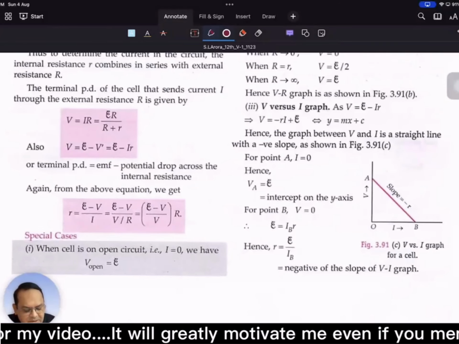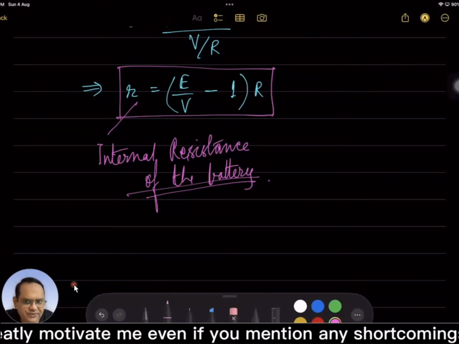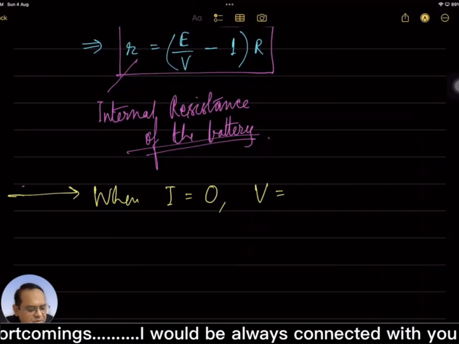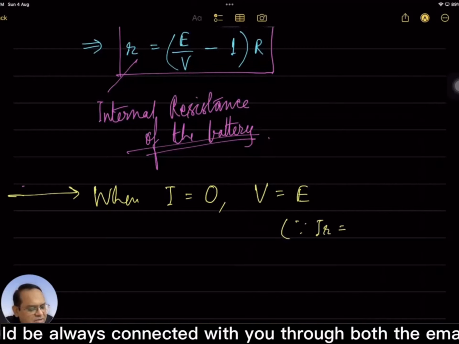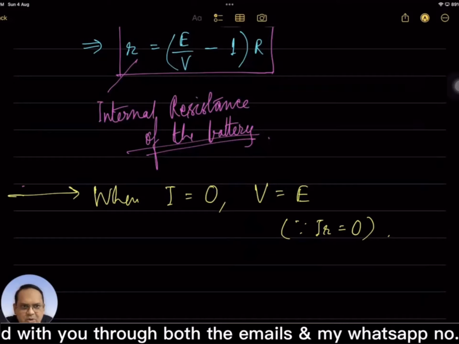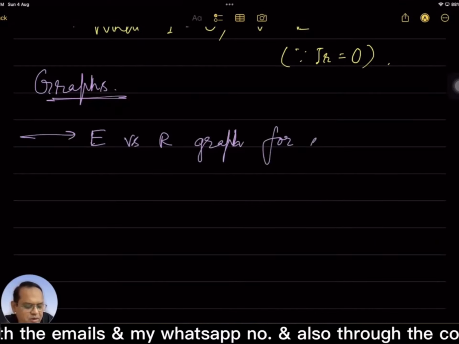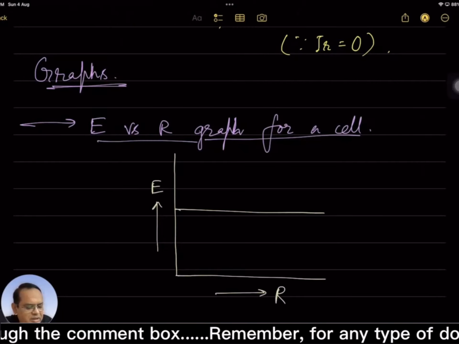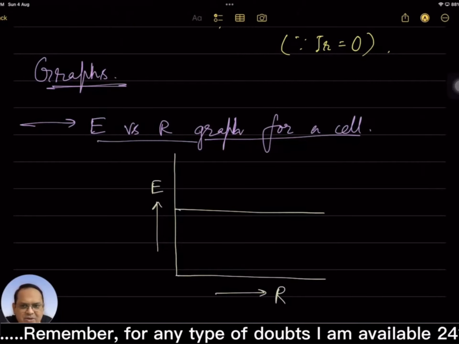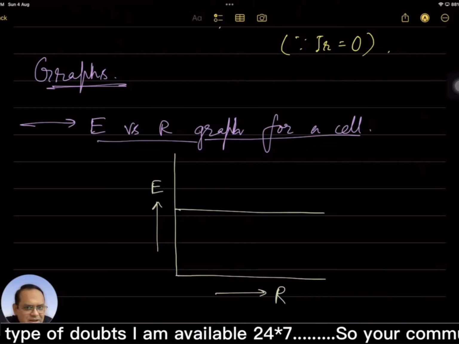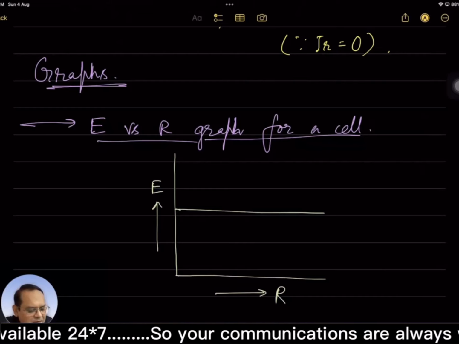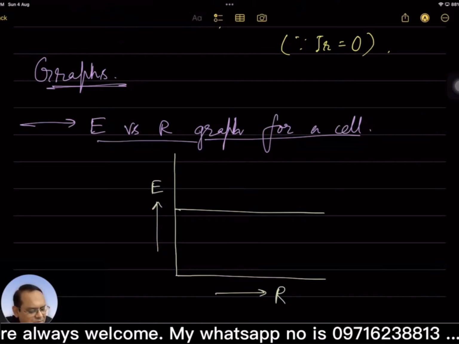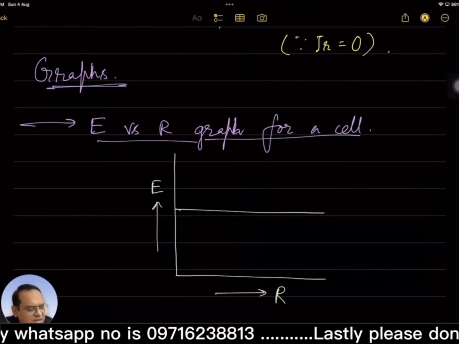Some major theoretical points. Then graph. 3 graphs are there. Firstly, when I is equal to 0, V is equal to E. Since Ir is 0, so this is one very important point. Graphs. Firstly, for a cell. These are very frequently asked questions anywhere in all the exam. That means E is independent of R, since it is reflecting the graphical variation parallel to R graph. E is constant. As we keep on increasing capital R, E will be remaining constant, independent.